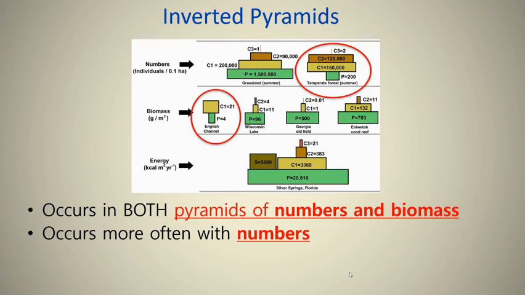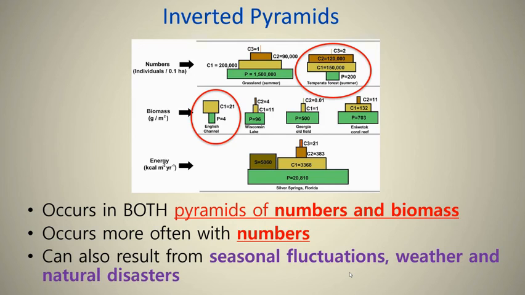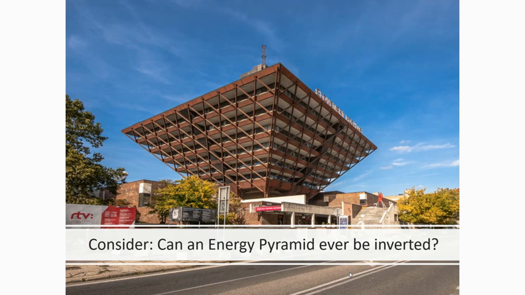So the consumers seemingly have an equal amount of biomass, but it's because they're consuming all the producer biomass. We will be doing a lab with this, but it does happen more often with number pyramids. Inverted pyramids can happen sometimes based on seasonal fluctuations, weather, or natural disasters.